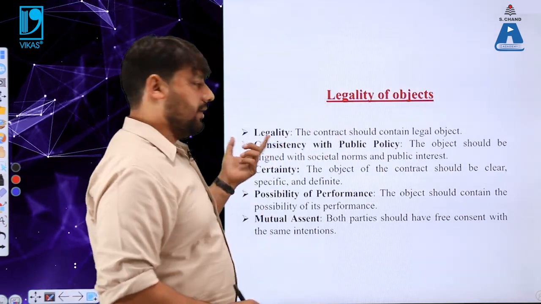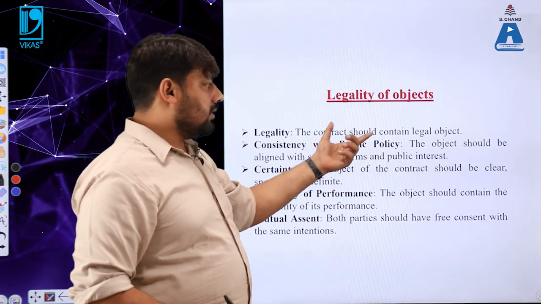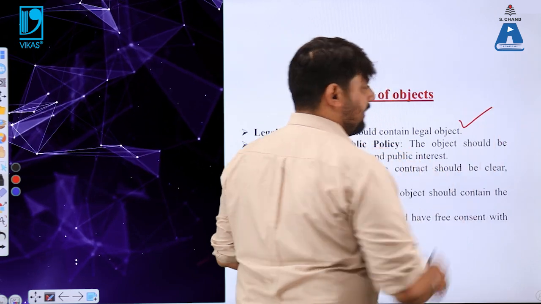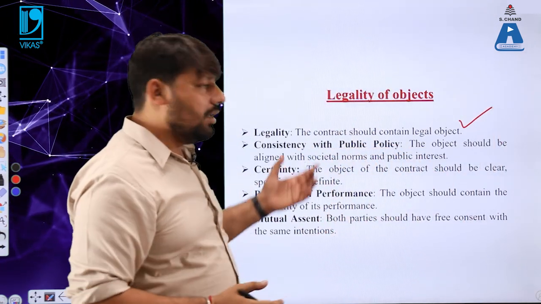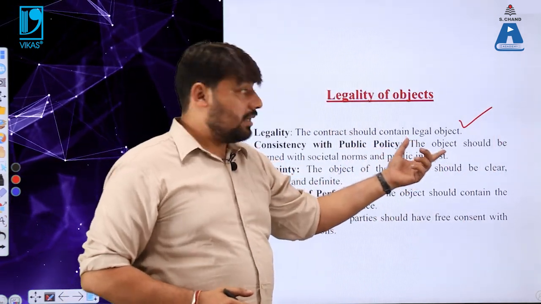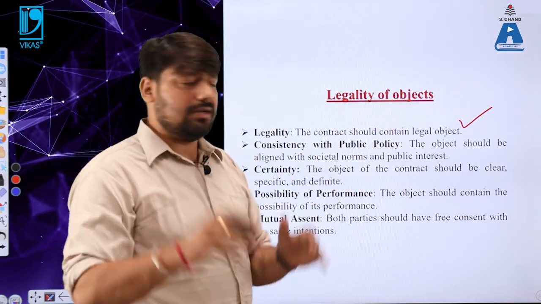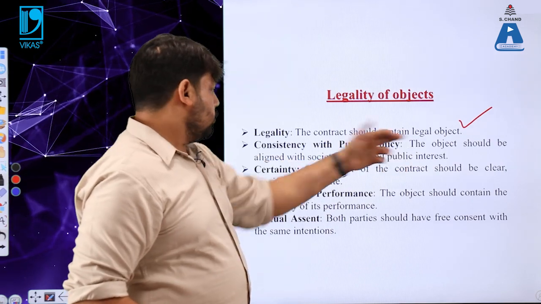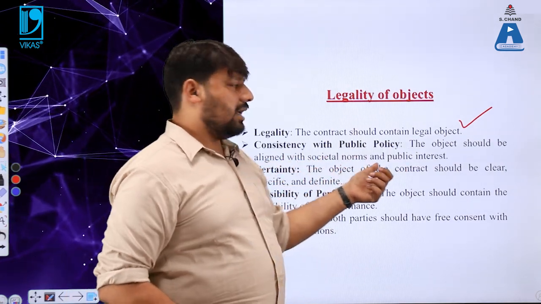नंबर 1, legality. The contract should contain some legal objects. जैसा मैंने आपको बताया, ड्रग ट्रैफिकिंग नहीं होना चाहिए, कोई भी माल प्रैक्टिसेस नहीं होना चाहिए जो कि इलीगल हो. तो अगर कोई इलीगल ऑब्जेक्ट आपके कॉन्ट्रैक्ट में आ रहा है, that will not form a valid contract. नंबर 2, consistency with public policy. The object should be aligned with the societal norms and public interest.